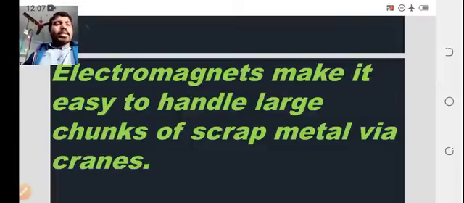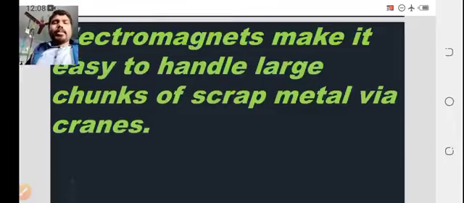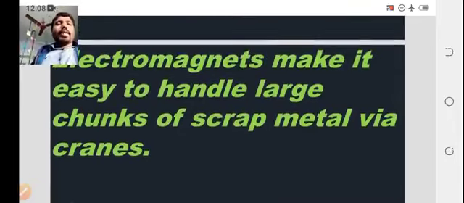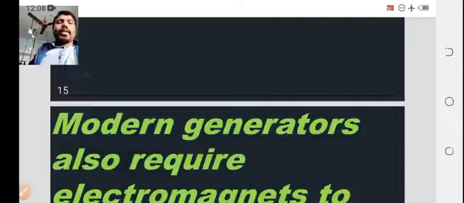One part of the crane has a magnetic property, and this magnetic property attracts the scrap metals and different garbage which fell down in water. Everything is attracted by these cranes, which are handled by electromagnets.